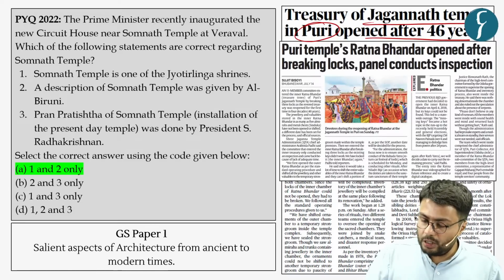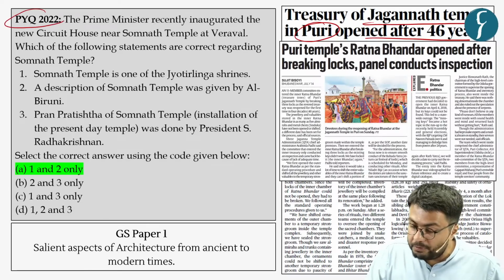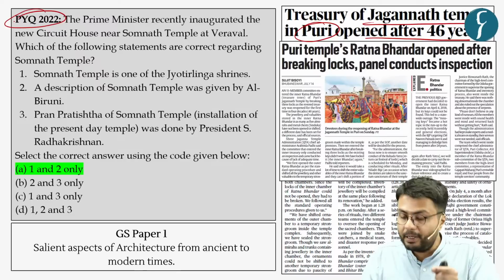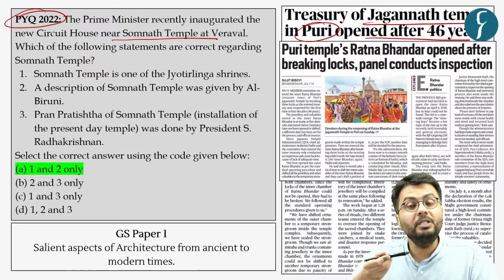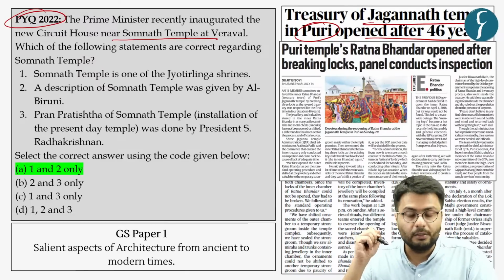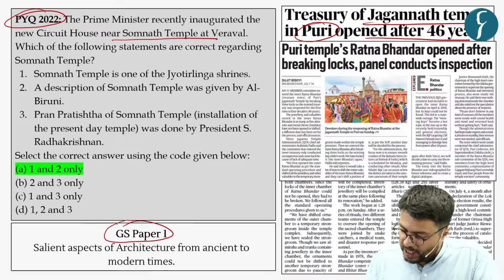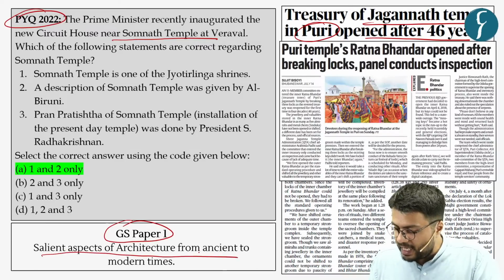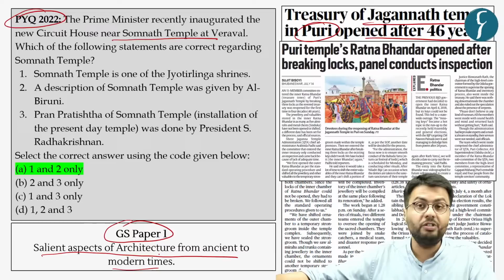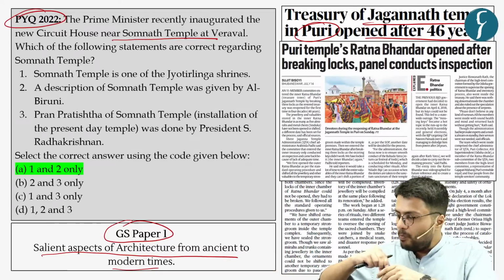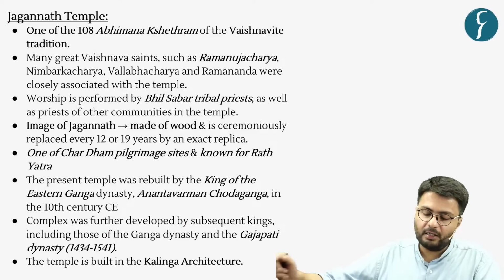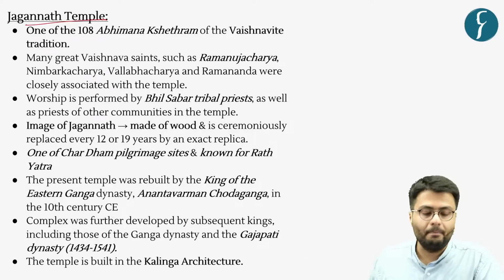Now, the news article becomes important from a prelims perspective because developments related to various famous temples across the country have been the subject of UPSC questions in the past. Also, this topic deals with GS paper 1, that is, salient aspects of architecture from ancient to modern times. Now, in this regard, let us know more about the Jagannath Temple.